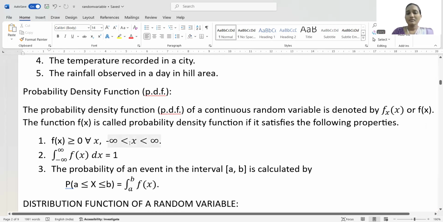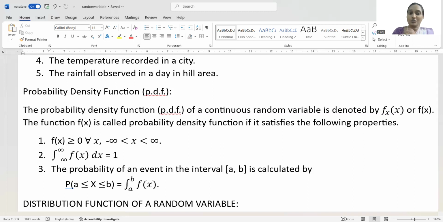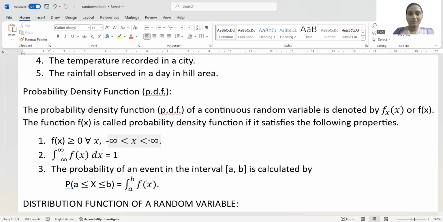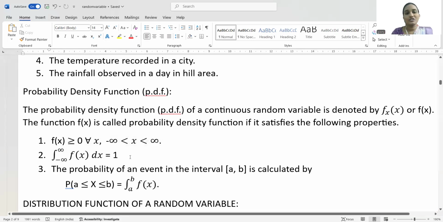And when we integrate f of x over the limits from minus infinity to plus infinity, the result must be equal to 1.